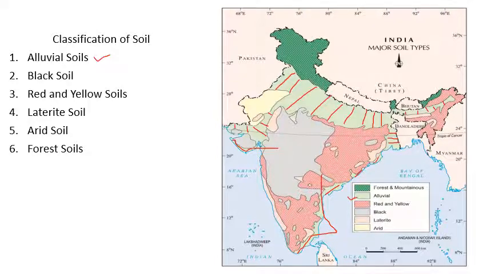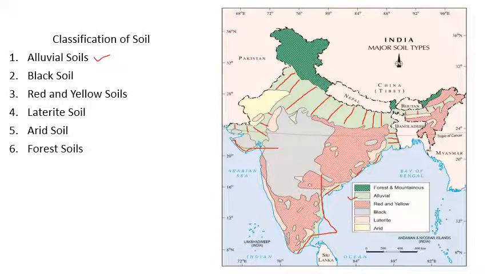If you can see, these are the areas of delta. These are the deltas formed by the east flowing rivers of the Deccan Plateau like Godavari, Krishna, Kaveri and Mahanadi. These rivers have formed the deltas, and these areas to the coast all consist of alluvial soil. So you can see this is the part of alluvial soil.